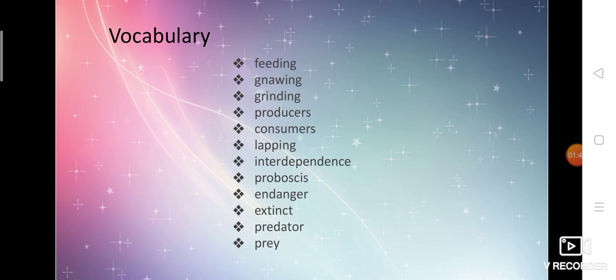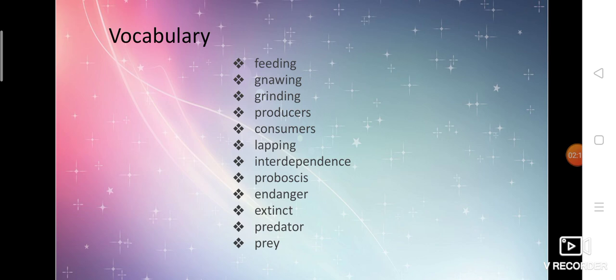Some food items we are chewing, some we are grinding, and some we are lapping. So there are many different kinds of processes of taking food. That process is generally called feeding. So feeding means nothing but the process of intake of food. The second word is gnawing.